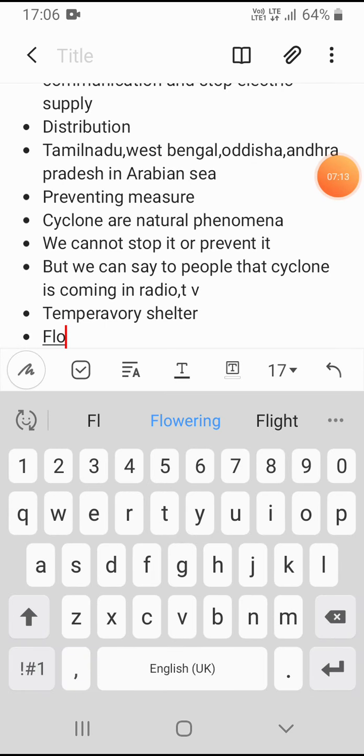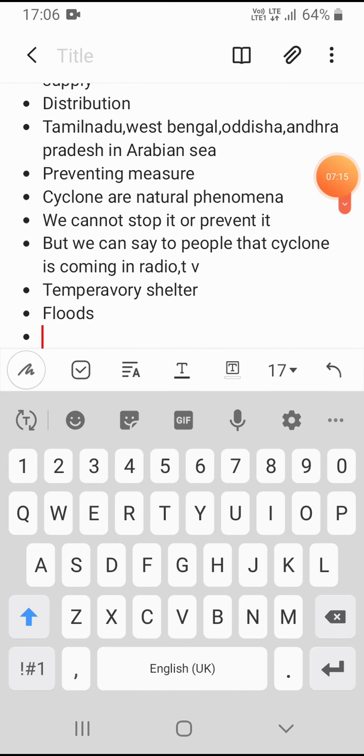After cyclones, next is floods. So let's know about floods.